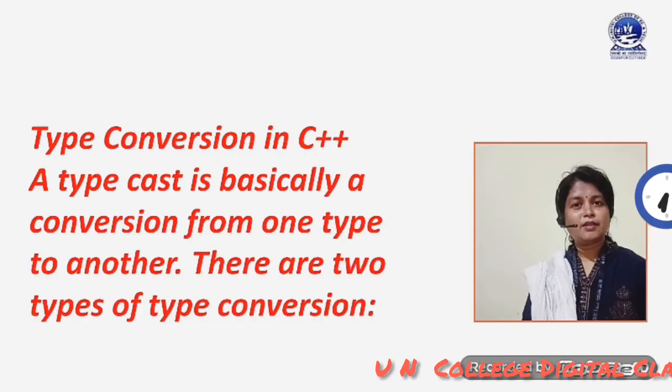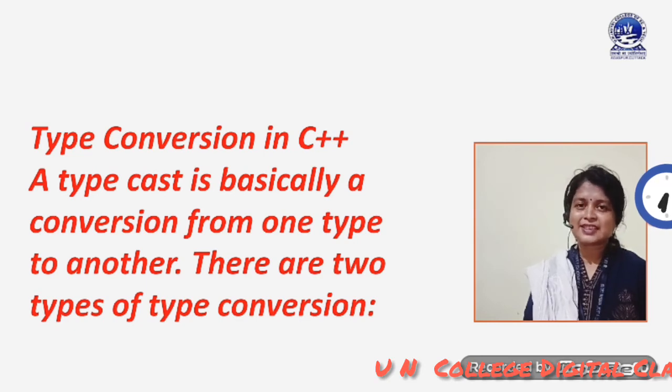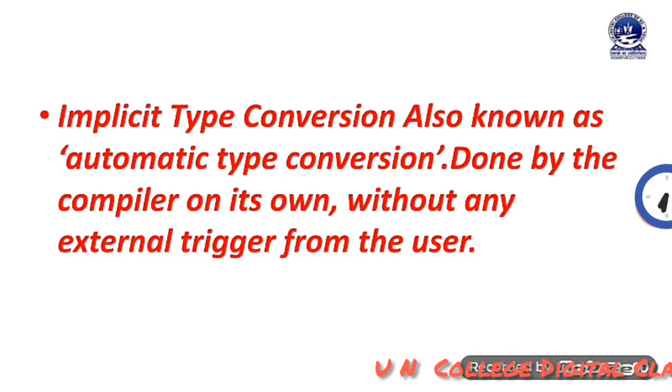Okay. Now I am going to discuss type conversion in C++. A typecast is basically a conversion from one type to another. There are two types of type conversion. Let's start the discussion about the different types. Implicit type conversion, also known as automatic type conversion, is done by the compiler on its own without any external trigger from the user.